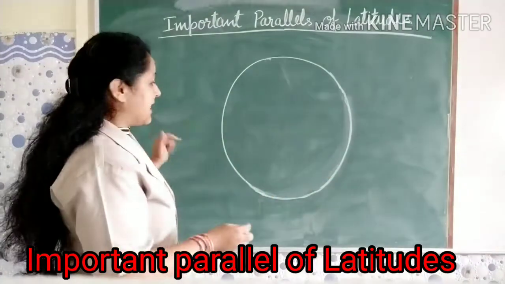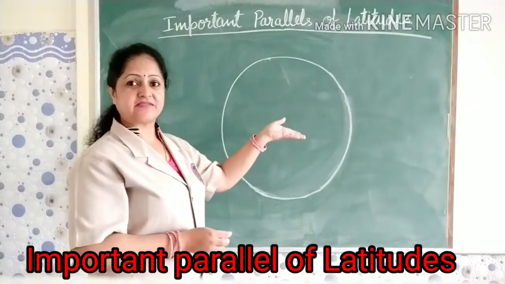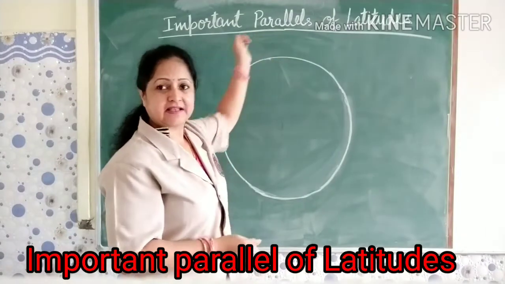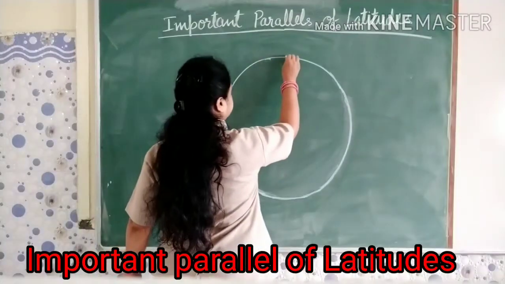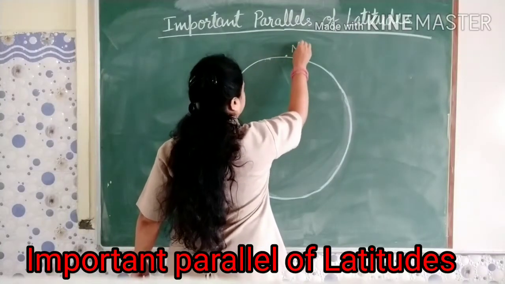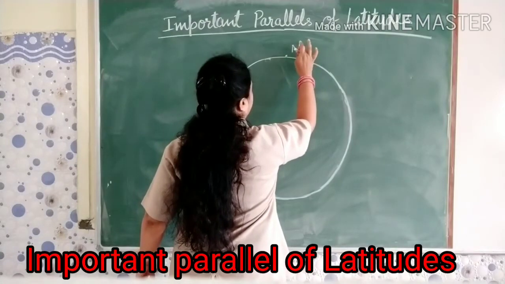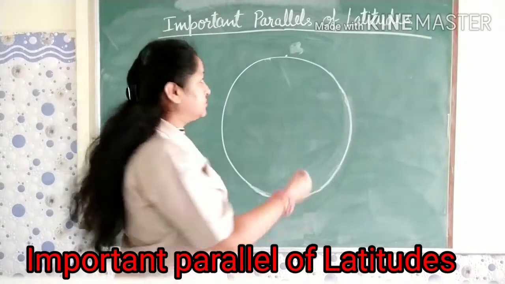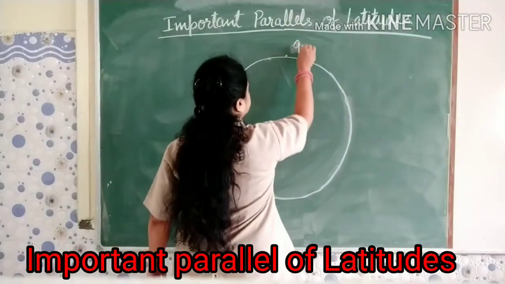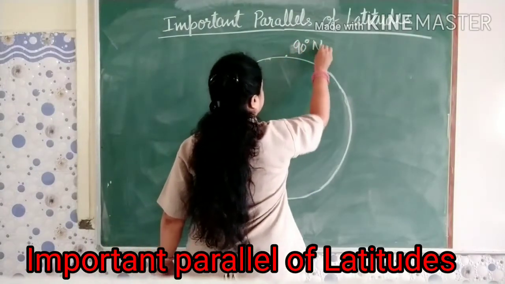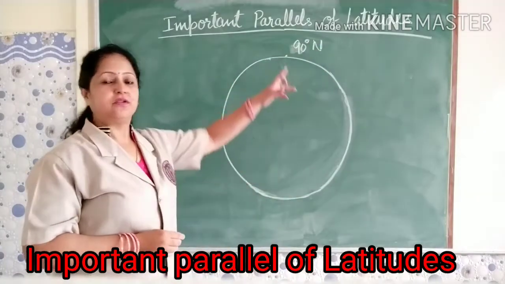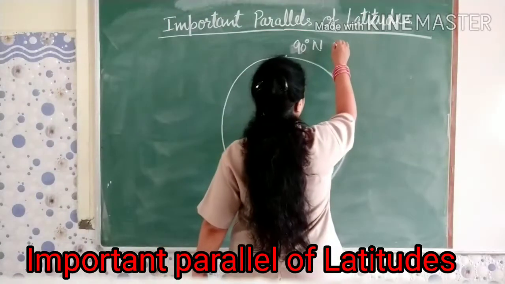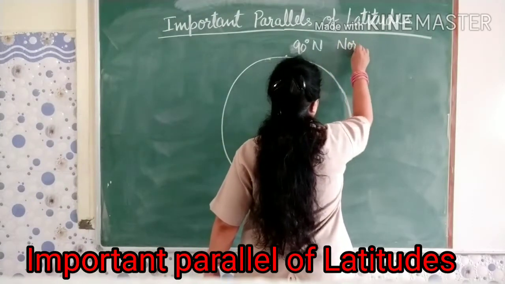As I told you in the previous video, the topmost point of the earth is the North Pole. This is our North Pole, 90 degree latitude. So here we will write 90 degree N, North Pole.